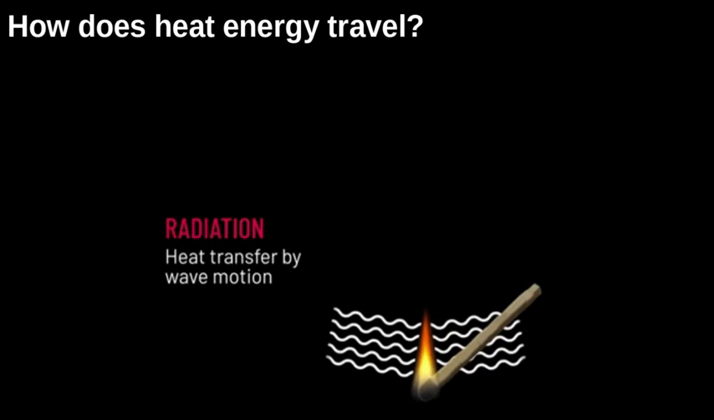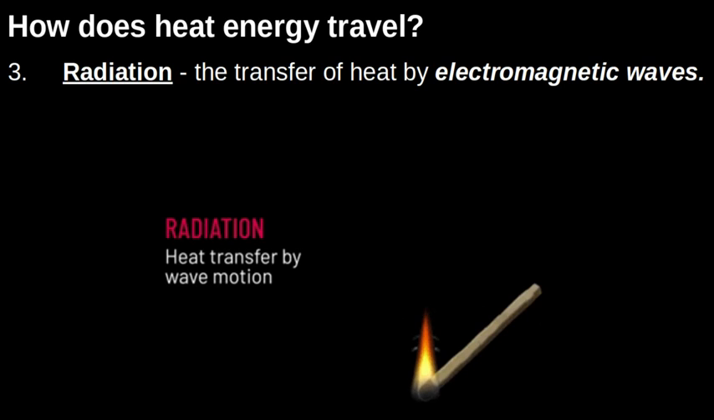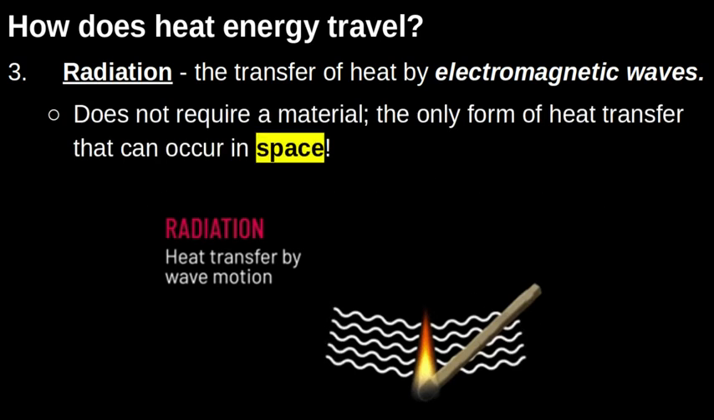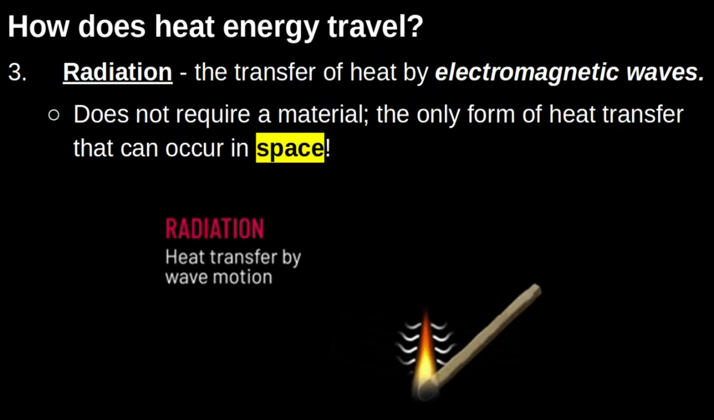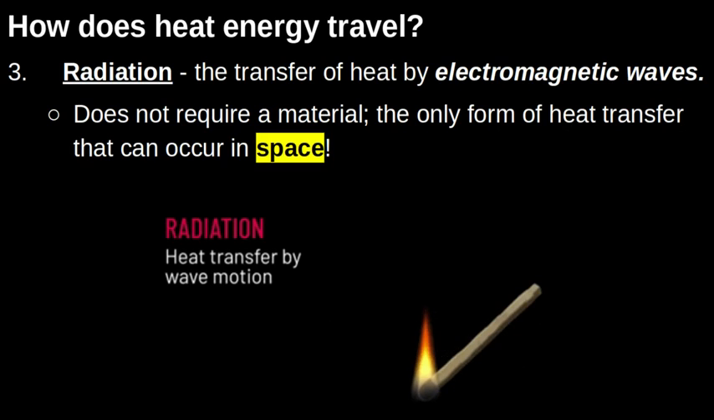Some are kind of harmful, some can be really harmful, and some of them not harmful whatsoever. Right? So radiation is the transfer of heat not through gases, liquids, or solids, but by electromagnetic waves. The special thing about radiation is that it doesn't need any type of material. It doesn't need a gas, solid, or liquid to travel through, which means it's the only form of heat transfer that can occur in space.